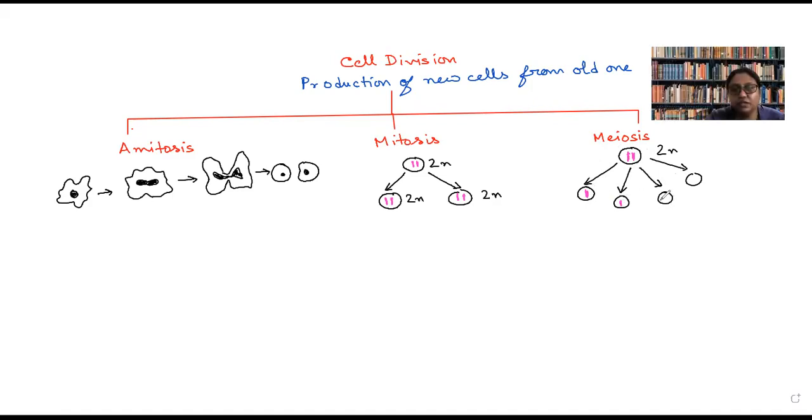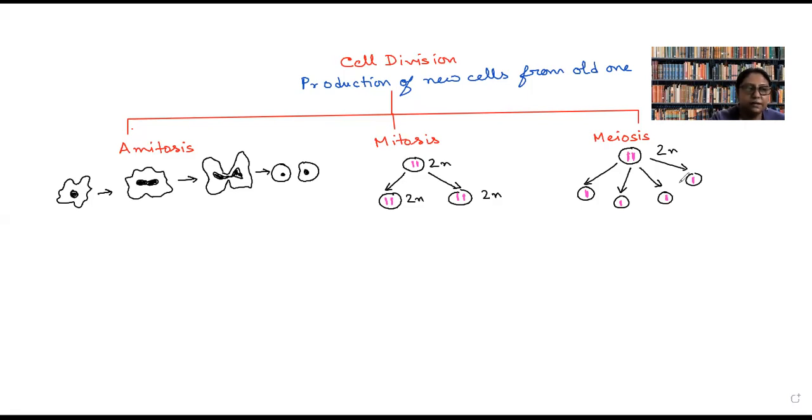Your voice is not clear, beta. Ma'am, can we say meiosis is a process where old cells double their new cells? No. We cannot say such definition. You need to know more about it and then we can talk.